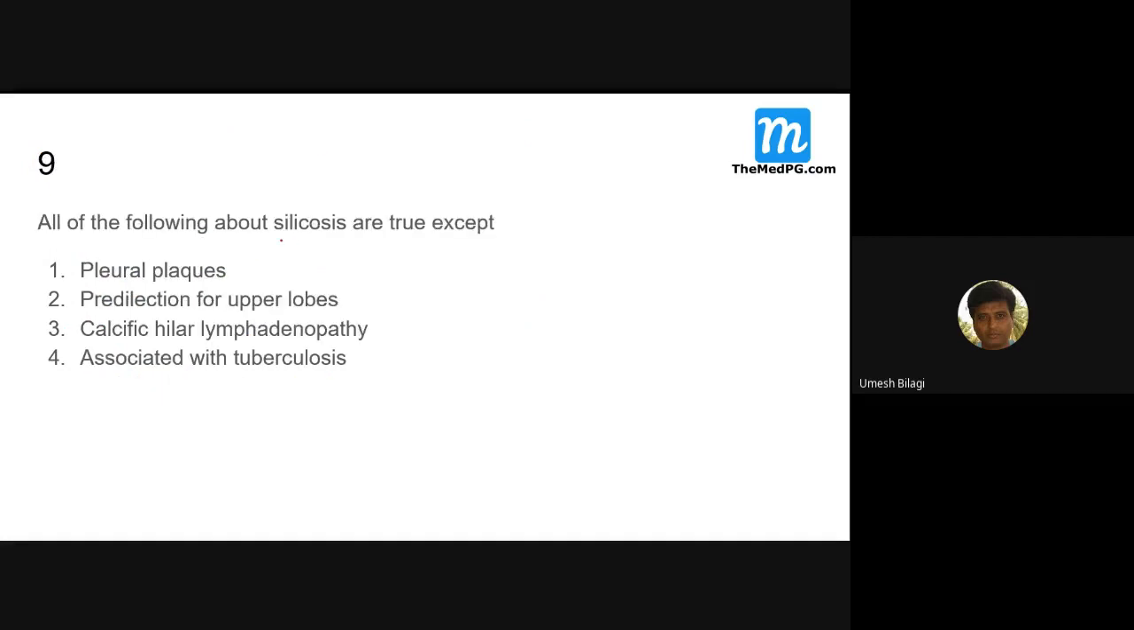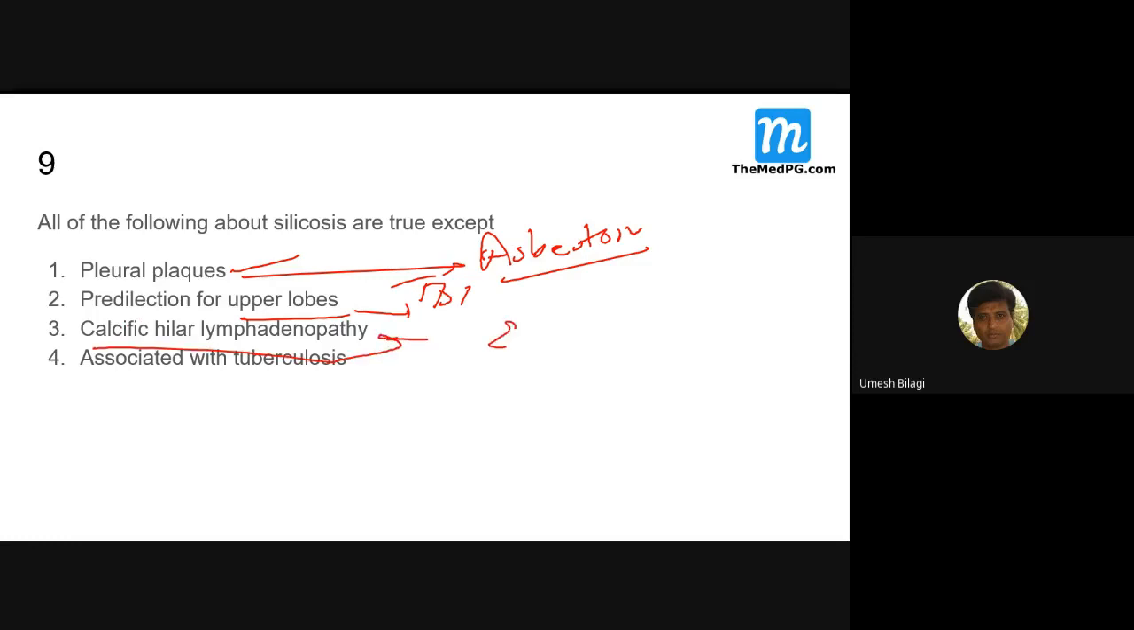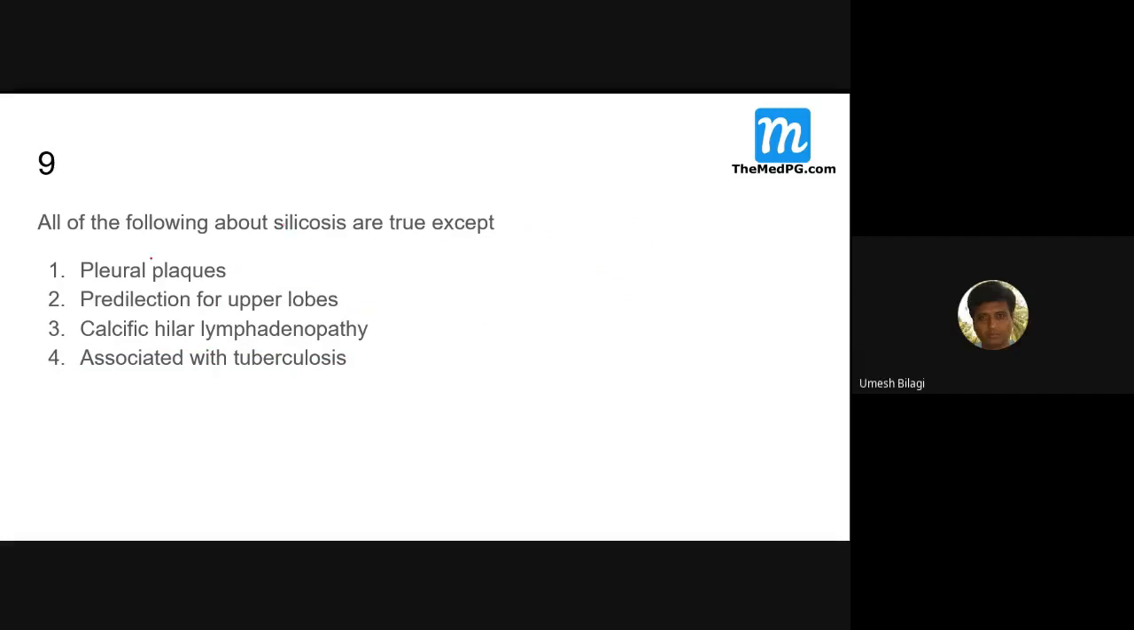So all of the following about silicosis are true except pleural plaques. Where do you get those? Asbestos. Asbestosis. Predilection for the upper lobe, true. TB is also there along with that. Calcified hilar lymphadenopathy in an eggshell pattern. Calcification associated with tuberculosis. Then what is the except one? Pleural plaques. Yeah, that is the answer because it is an except question.